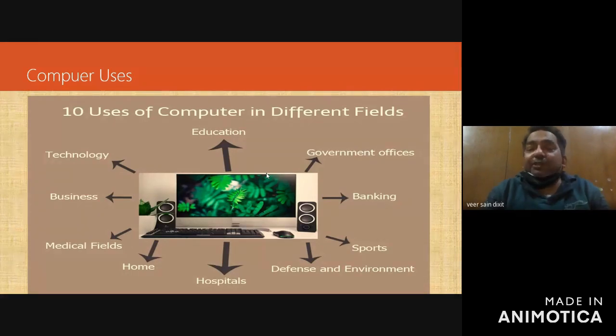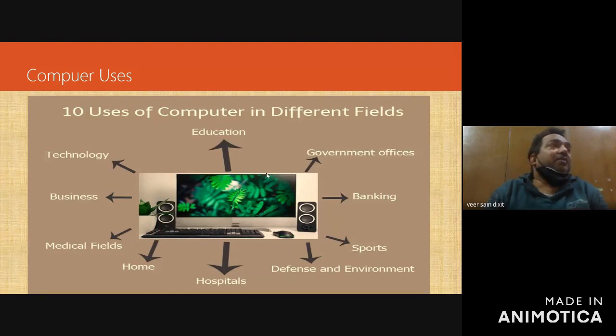So in education, in government offices, in banking, in railways, in sports, in defense and environments, in hospitals, at home, medical fields, businesses, in technologies, everywhere these days there is a use of computer, and without the use of computer you cannot think about anything.